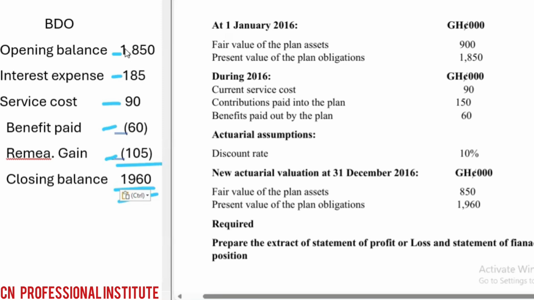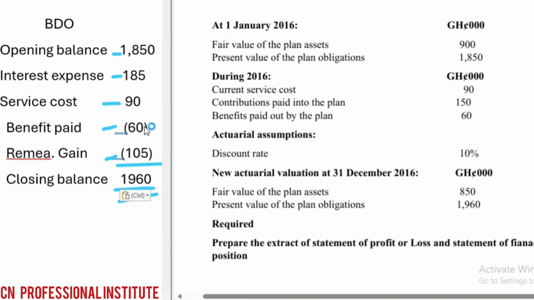So we said add the opening balance, add interest expense, add service cost, less benefit paid out. When you do all this, you get 2,065. Then that 2,065 is something called the expected value.